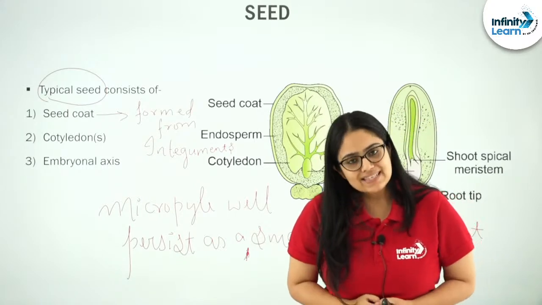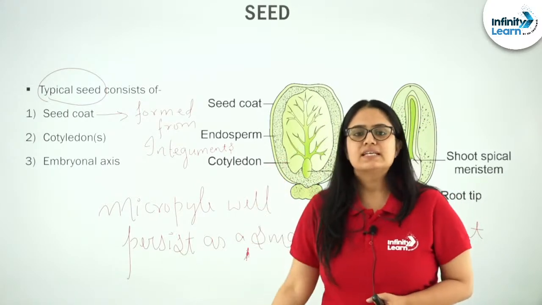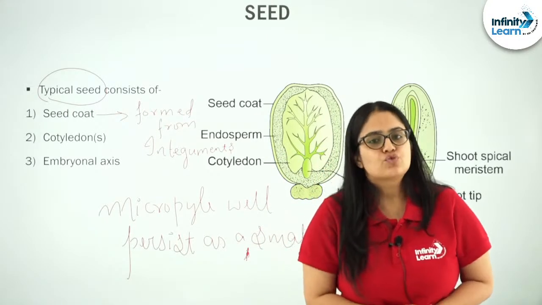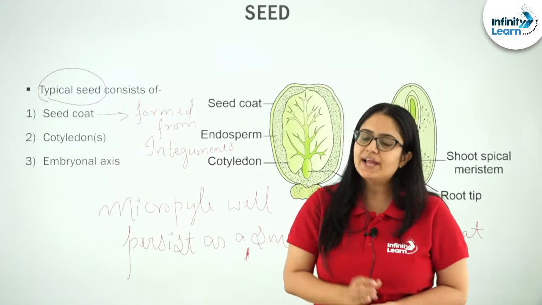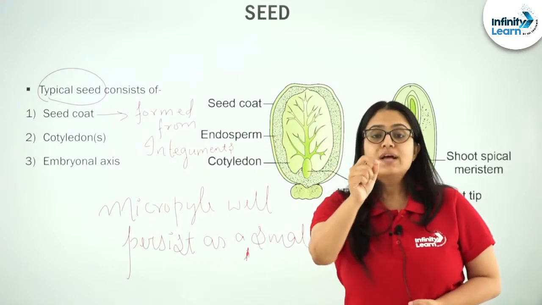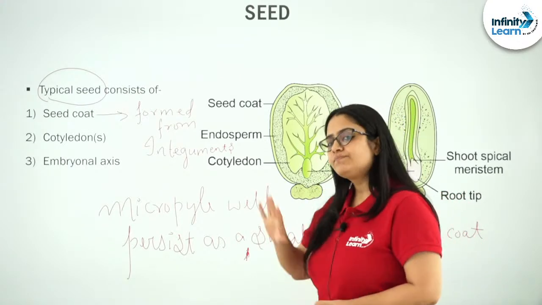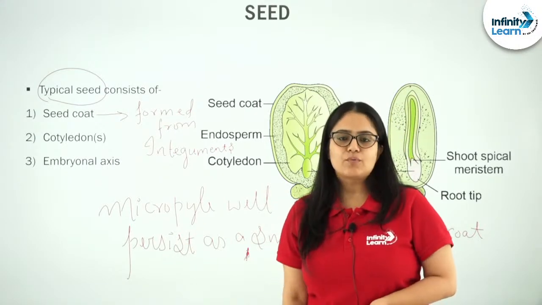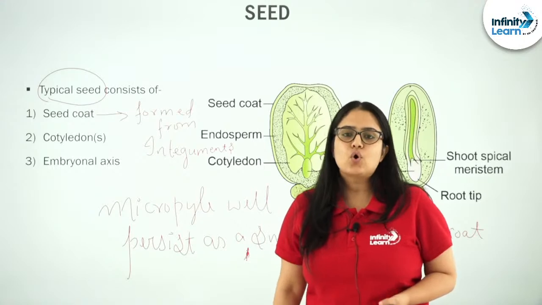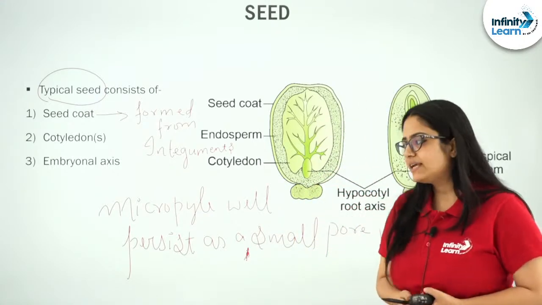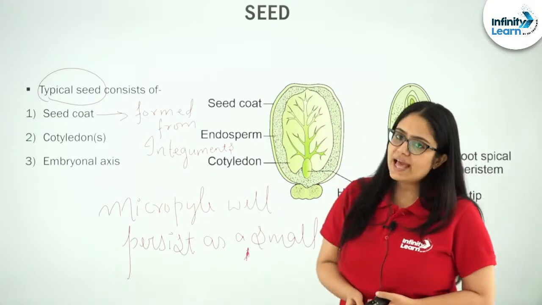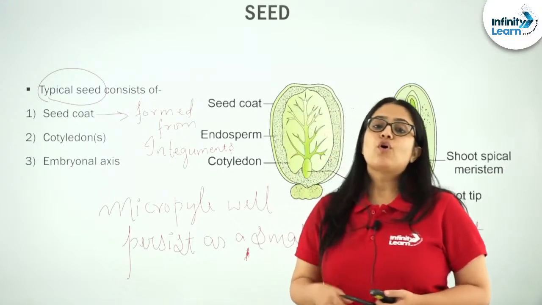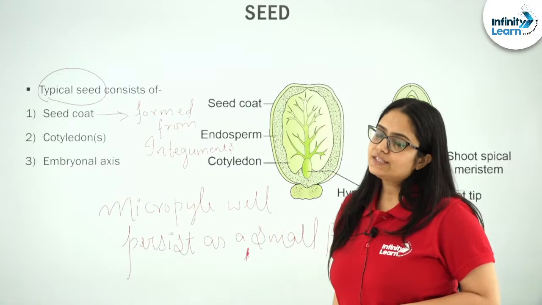Inside a seed, oxygen and water will enter through this pore that persists in the seed coat. I hope the function of the micropyle is now clear: it gives a passage for oxygen and water.